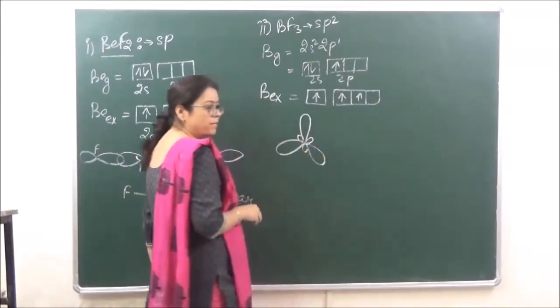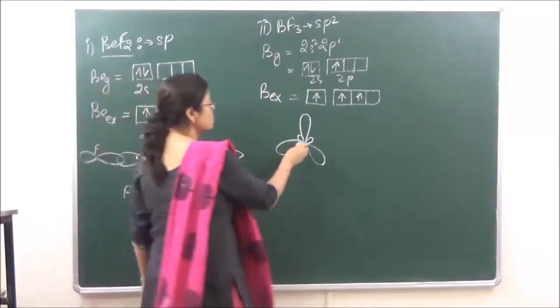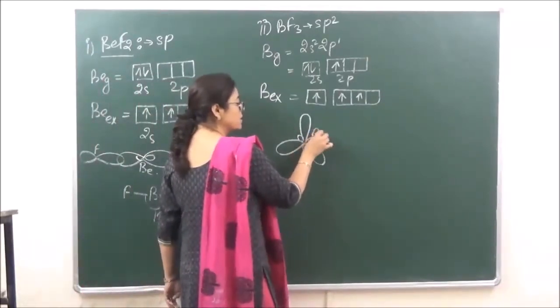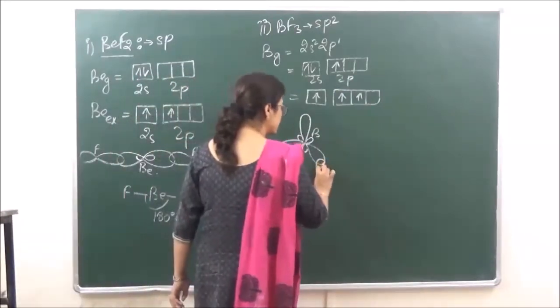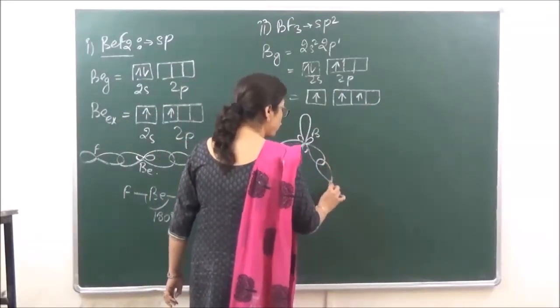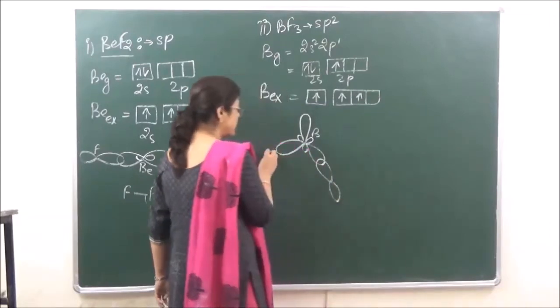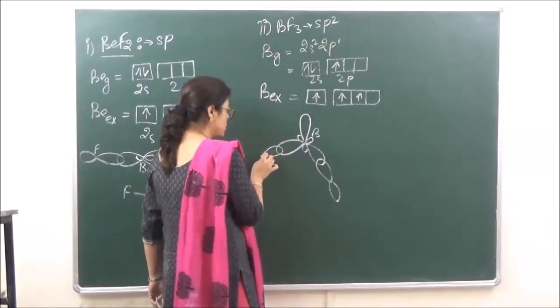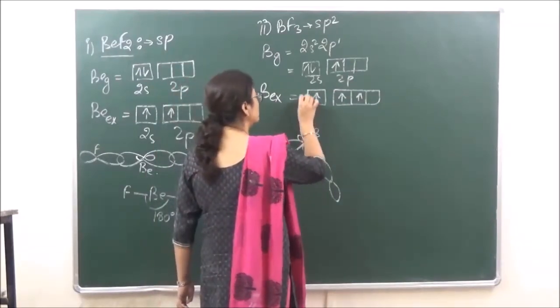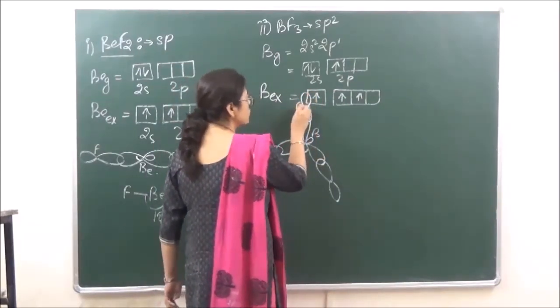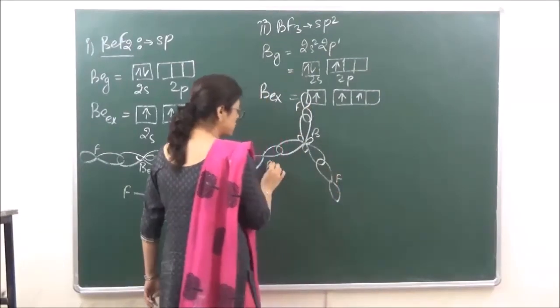And this is the third one. So this is boron, the central atom, and fluorine. It is going to form head-to-head overlap with each of the hybridized orbitals. So this is fluorine, and this is fluorine.